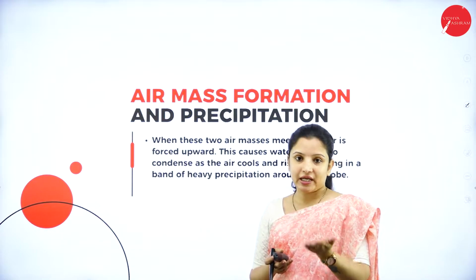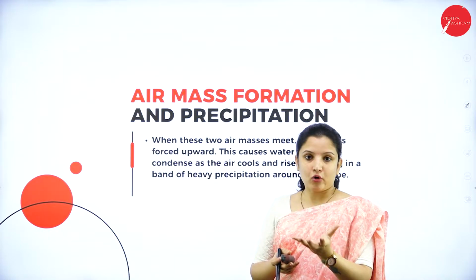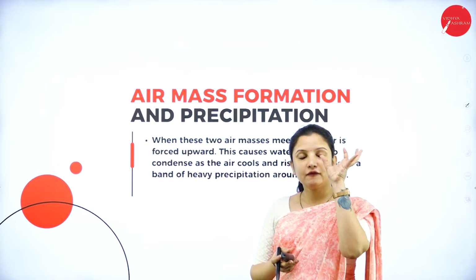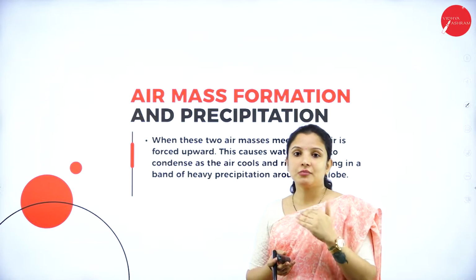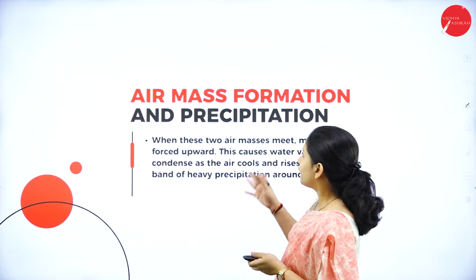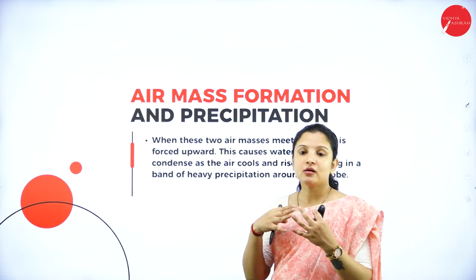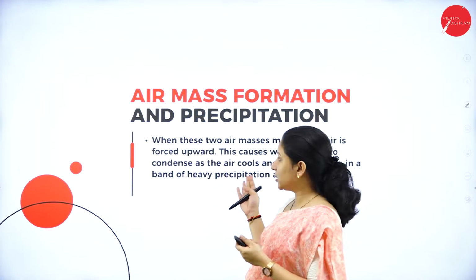So when the surface gets heated, water bodies start to evaporate and form clouds. These clouds come down as precipitation. Therefore, air mass formation and precipitation usually go hand in hand for this reason.